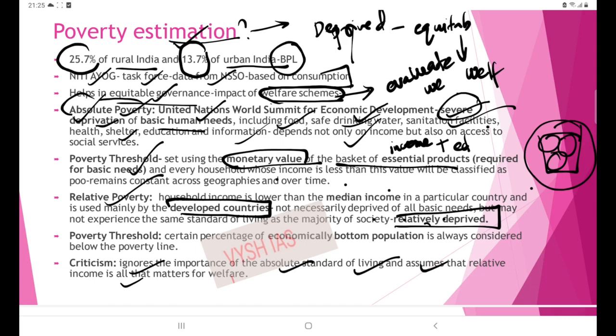Okay. Then poverty threshold, as I said earlier, is the percentage of the economically bottom population, and it is always below the poverty line only.